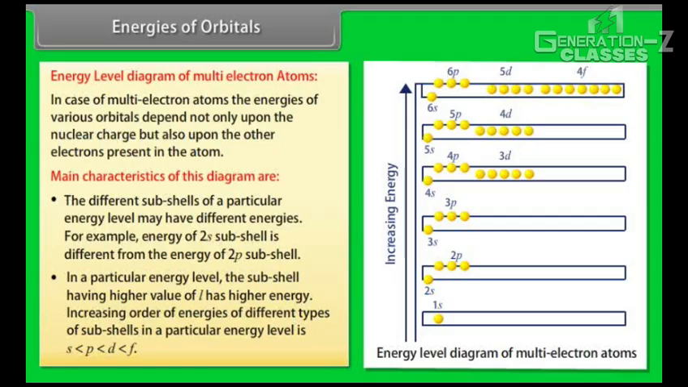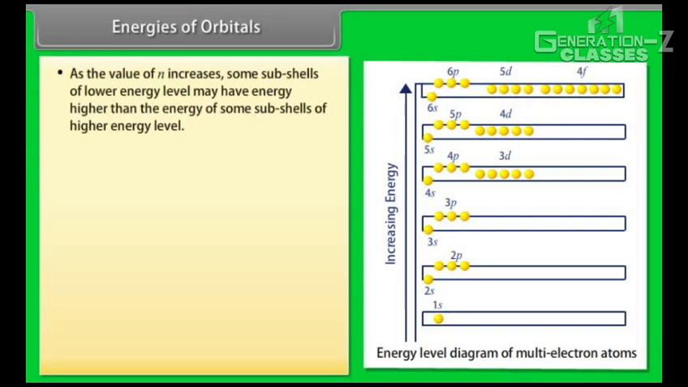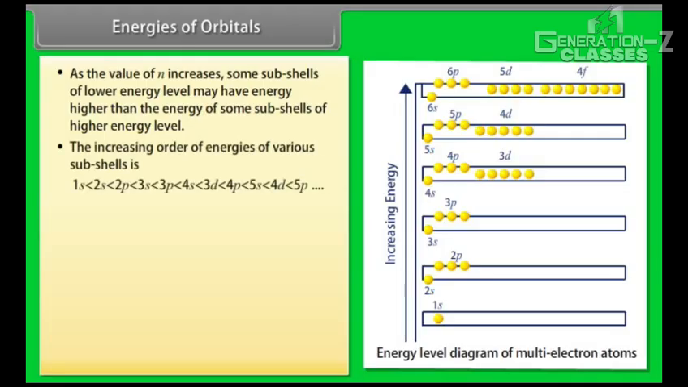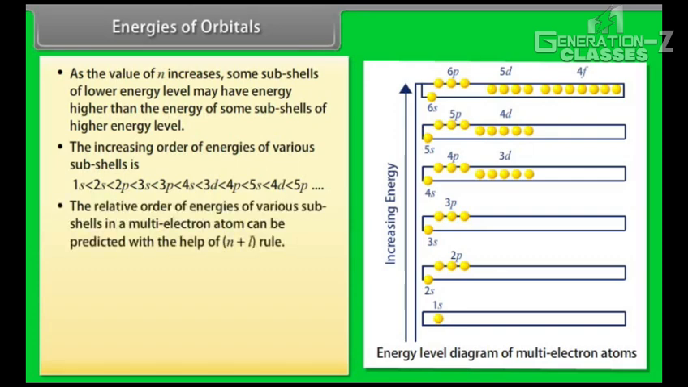Increasing order of energies of different types of subshells in a particular energy level is: number 3, as the value of n increases, some subshells of lower energy level may have energy higher than the energy of some subshells of higher energy level. Number 4, the increasing order of energies of various subshells is: the relative order of energies of various subshells in a multi-electron atom can be predicted with the help of n plus l rule.